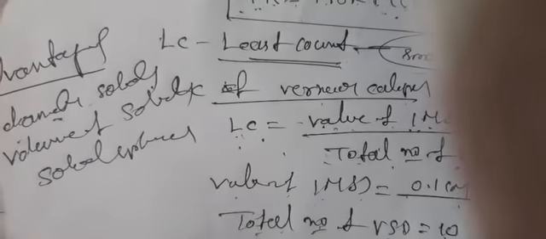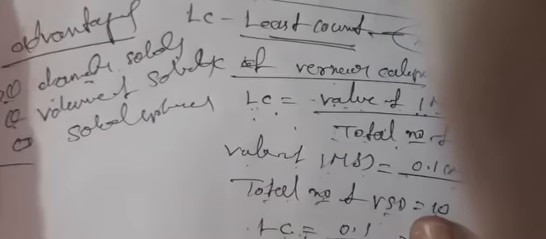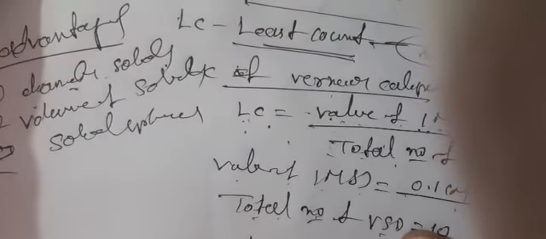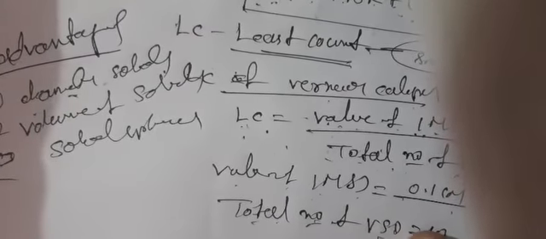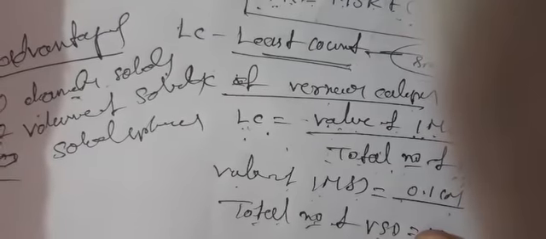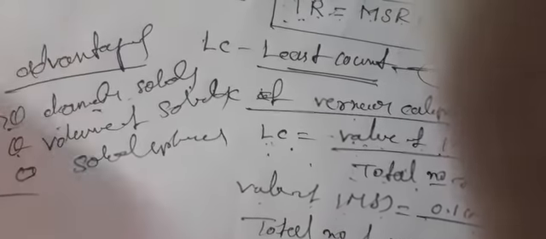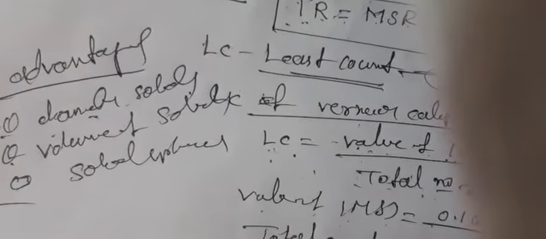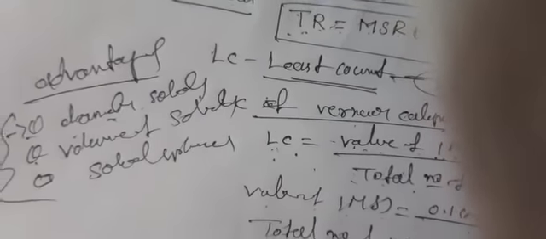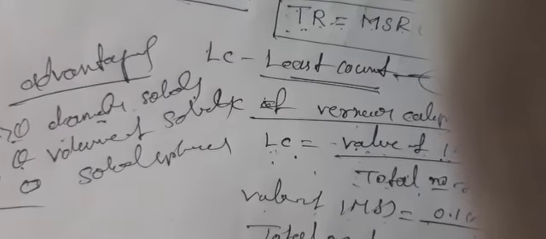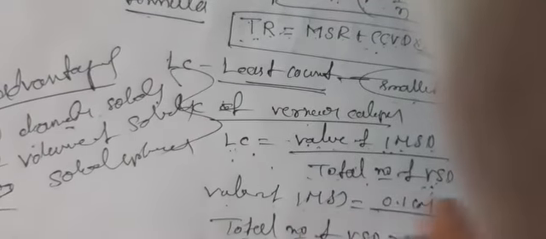These are the advantages of vernier calipers. It is used to measure dimensions such as the internal and external diameters of alloy cylinders, to find the diameter of a solid cylinder, and to find the volume of a given solid sphere. These are the advantages of vernier calipers.